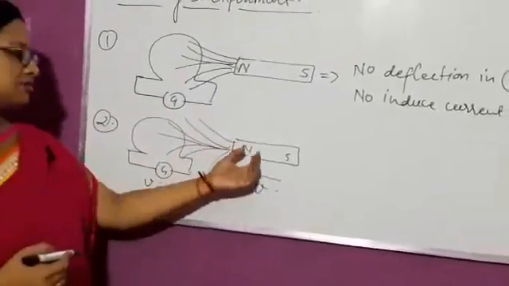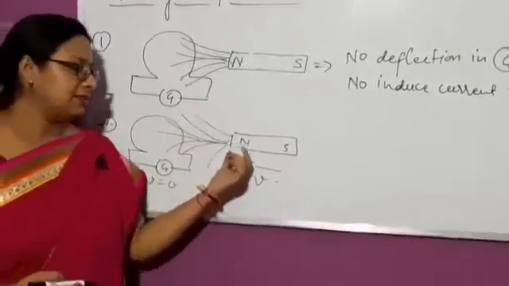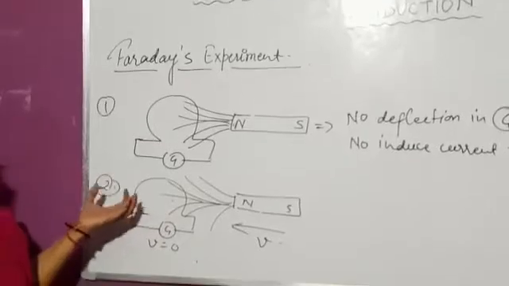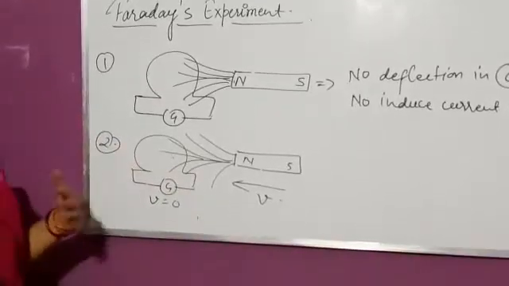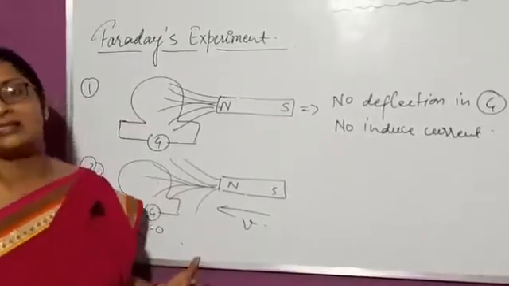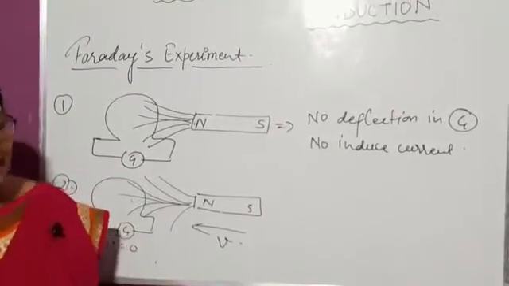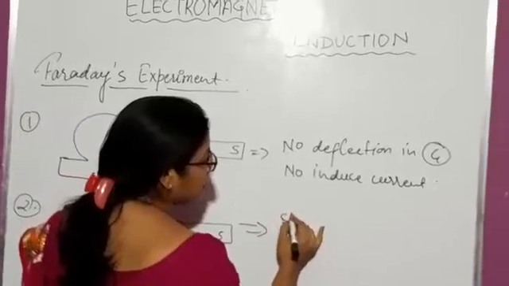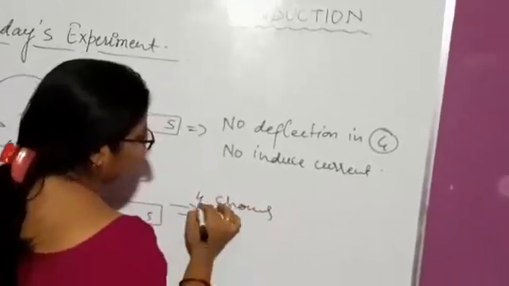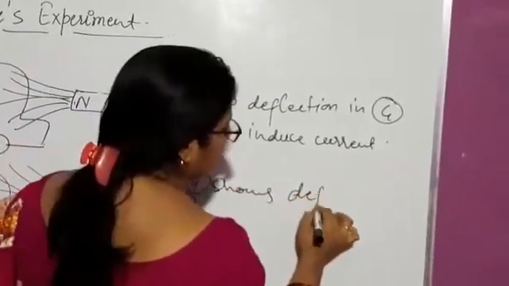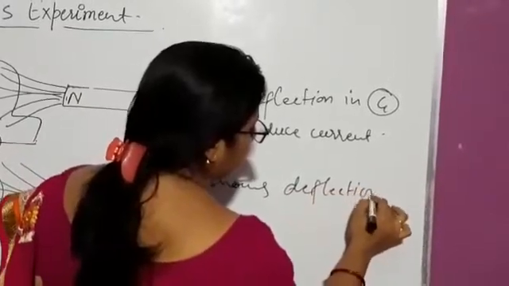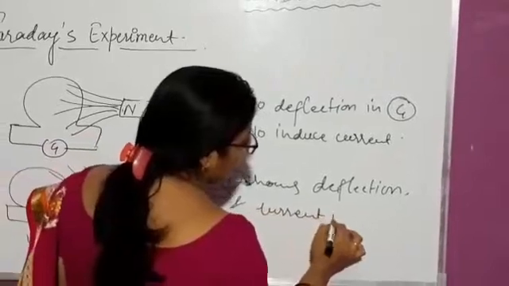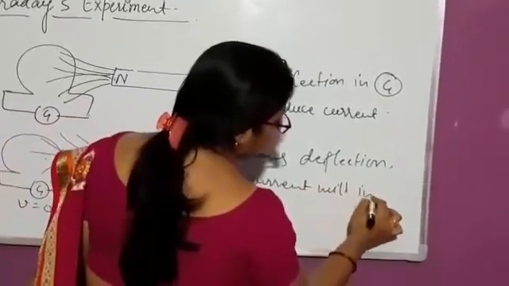The field lines go on increasing, meaning more field lines are crossing this coil. In this case, the value of flux will increase, or we can say the number of field lines or flux will change. In that case, the galvanometer shows deflection and current will be induced.